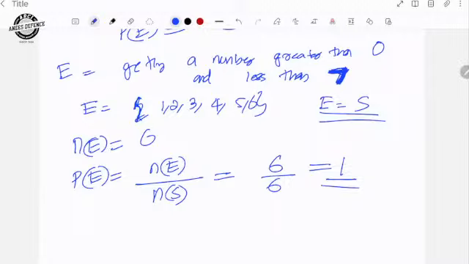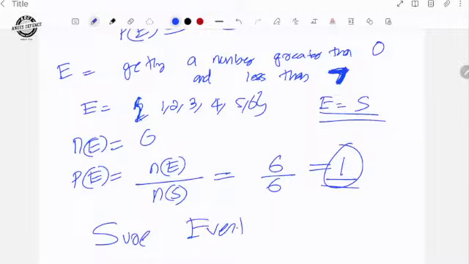So if you roll a die, you will get a number 100%. It is correct. You will get a number between 0 and 7, because the only outcomes are 1, 2, 3, 4, 5, 6. If a person asks for a number greater than 0 and less than 7, anyway we will get all possible outcomes. So this is known as 1. We can say that this is a sure event. Anyway it will happen. There is no chance to exclude anything, because everything will happen.